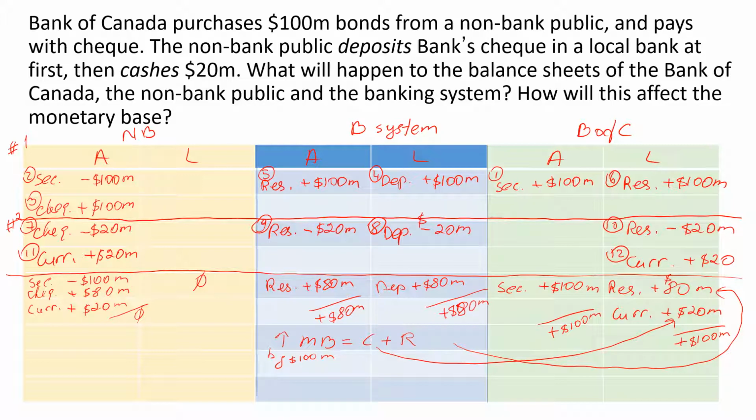So in this particular example, the monetary base does go up as a result of an increase in both currency and reserves, unlike the other cases where the monetary base was increasing due to only an increase in either currency or reserves. So the impact of the purchase of $100 million bonds from the non-bank public is the same on the monetary base. It's still an increase by the amount of the purchase.